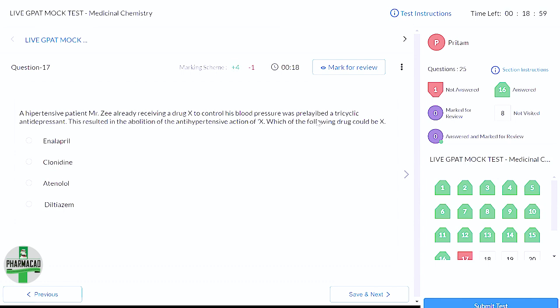He was prescribed a tricyclic antidepressant also. वो patient tricyclic antidepressant भी ले रहा था. This resulted in the abolition of the antihypertensive action of drug X. Matlab, there is a drug-drug interaction. So which drug is getting interacted with this tricyclic antidepressant?